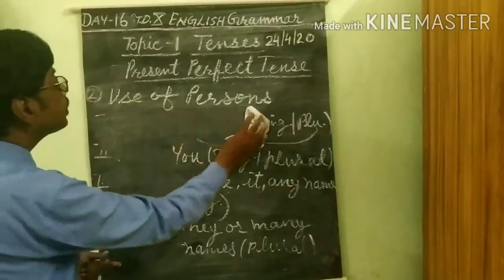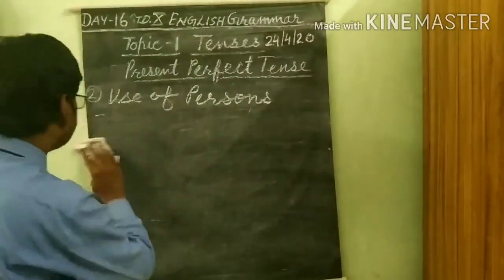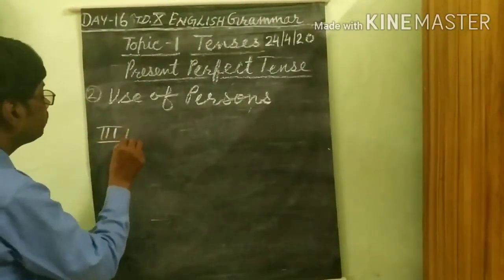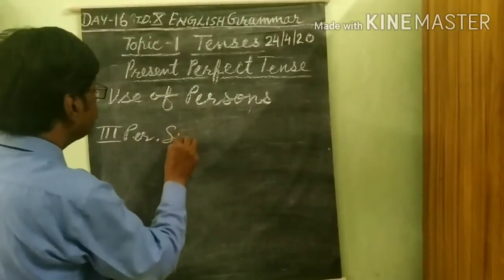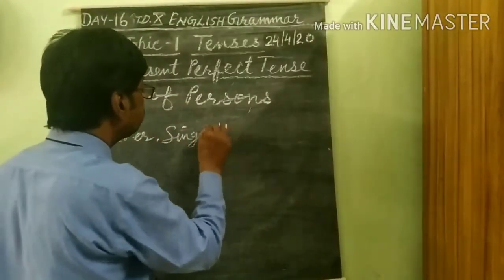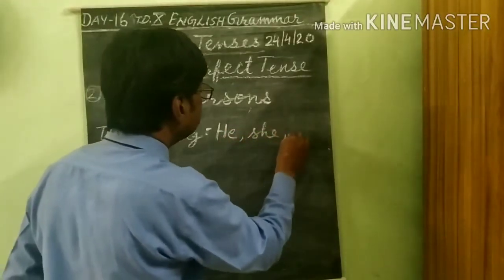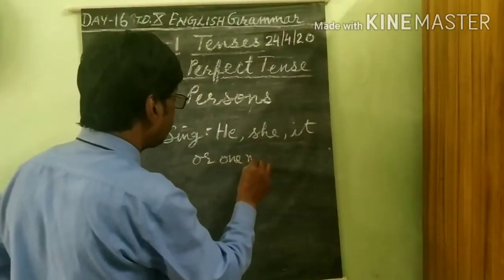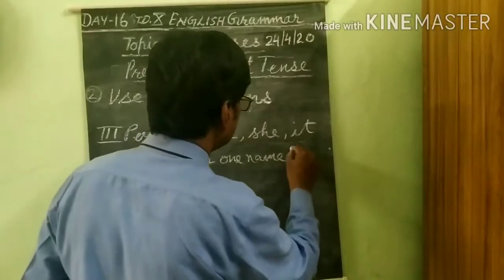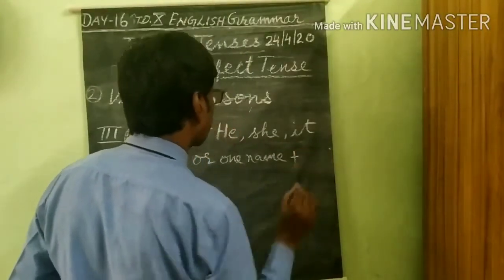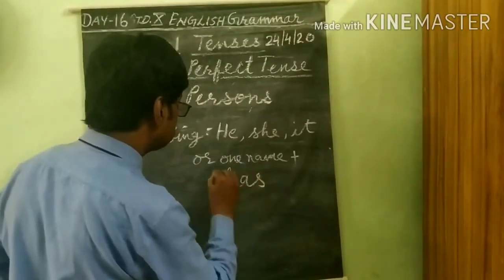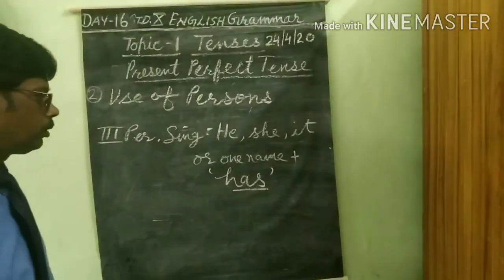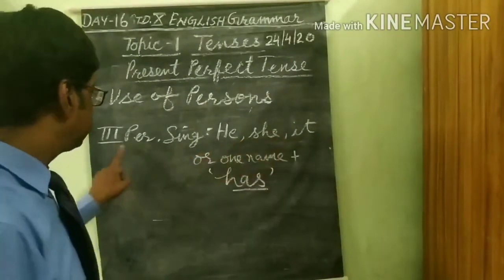Now, with only third person singular, he, she, it, or one name, we use has as the auxiliary, because these are singular third person.